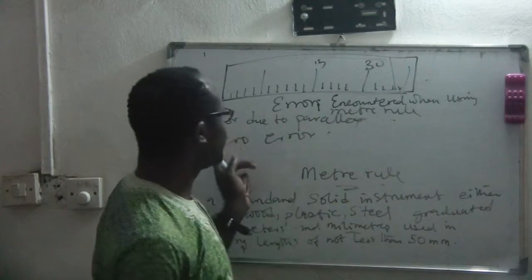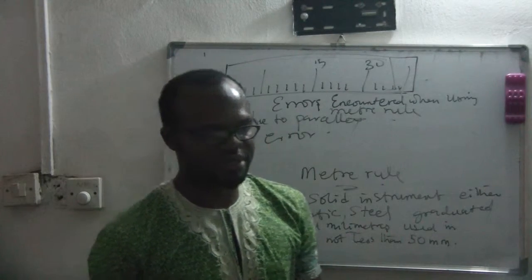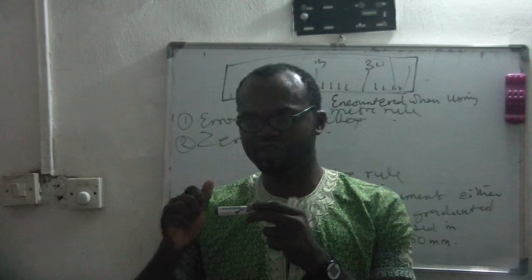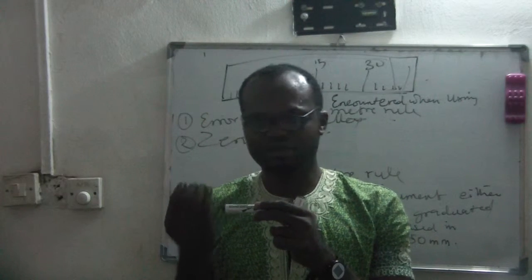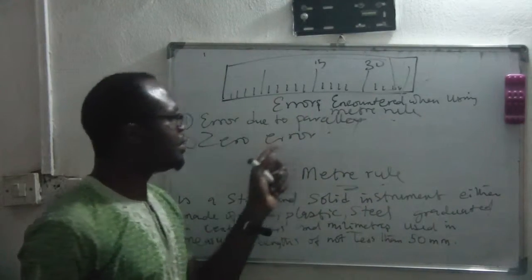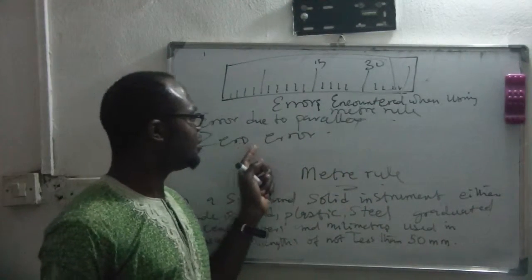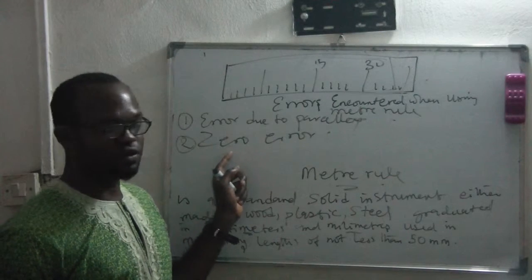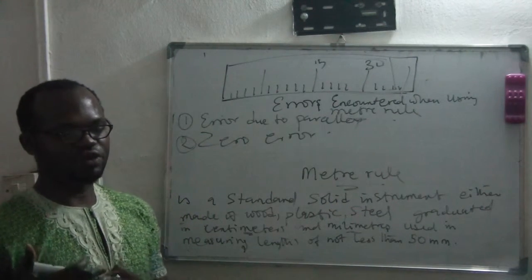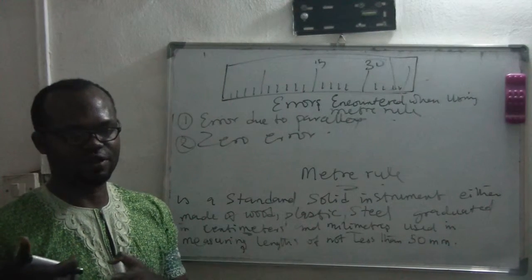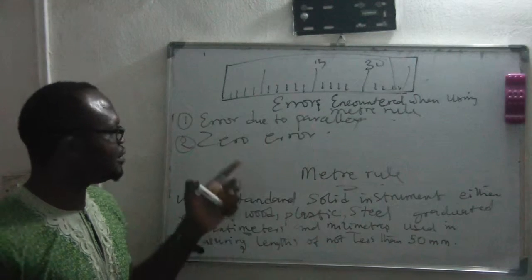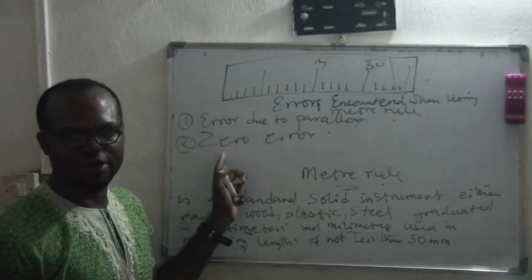Then zero error is when the meter rule is damaged. Let's say the meter rule is broken from one side, so you might not be able to know the actual distance. We call it zero error, whenever the ruler is broken from maybe the start of the ruler. Is that clear? So you need to know the amount of length that has been taken off so that you add it up to avoid this zero error.